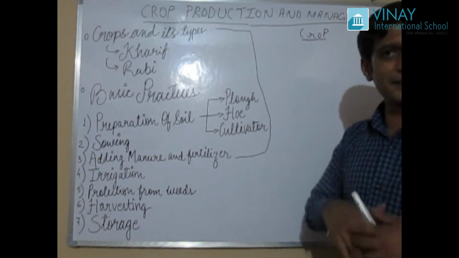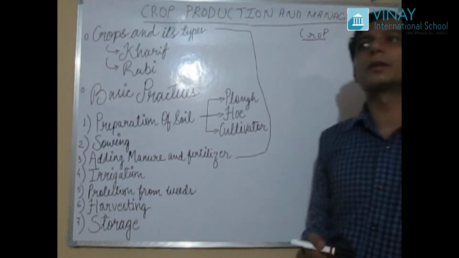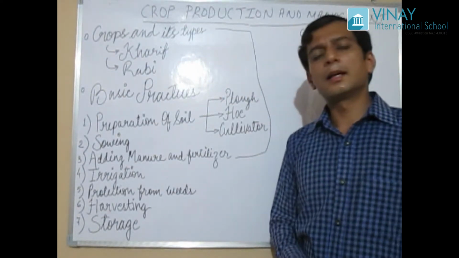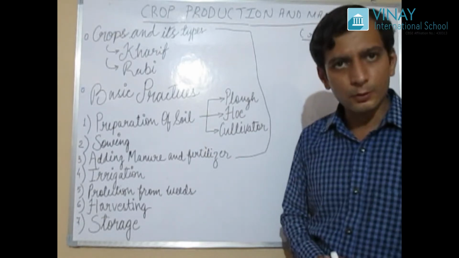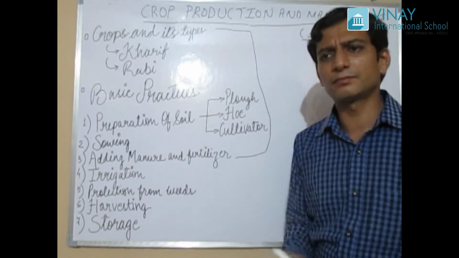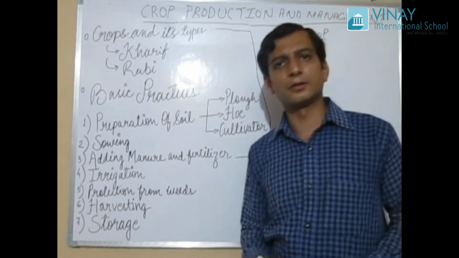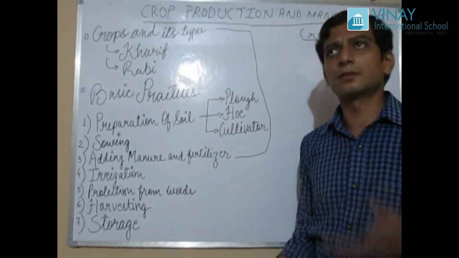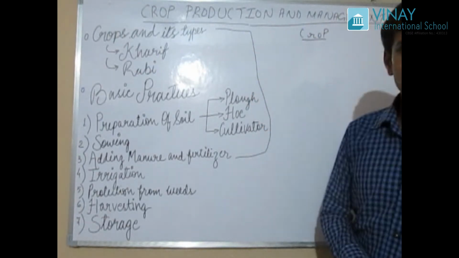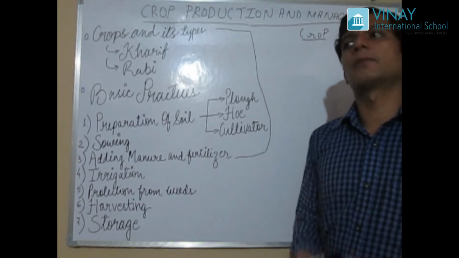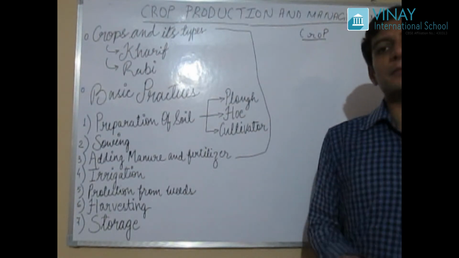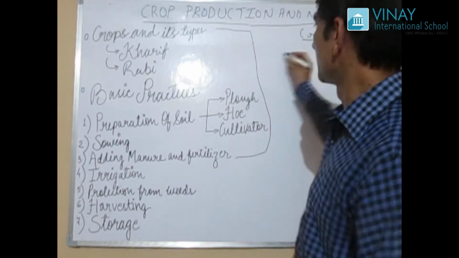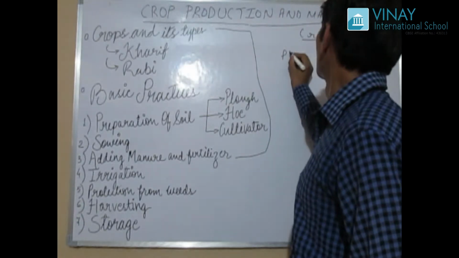Before studying crop, it is very important to know about plants. How do plants obtain their food? A very easy question, I think, because we have covered all these topics in the previous classes. You all might know the process known as photosynthesis.